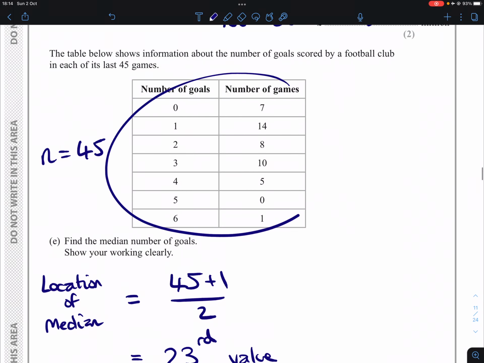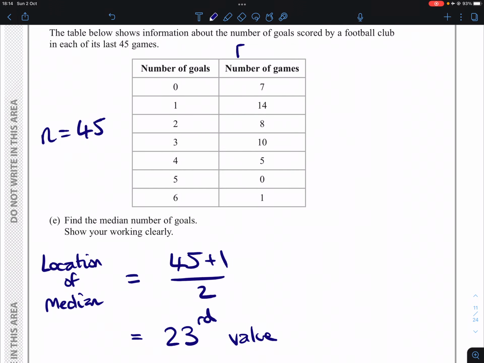So when we look at this table, we're looking for the 23rd value. The column here, the number of games, is the frequency. So in how many games were there 0 goals, and how many games were there 1 goal, so on and so forth. And these numbers here will, if we count them up, eventually take us to the 23rd value, given the fact that these values here are all in order.